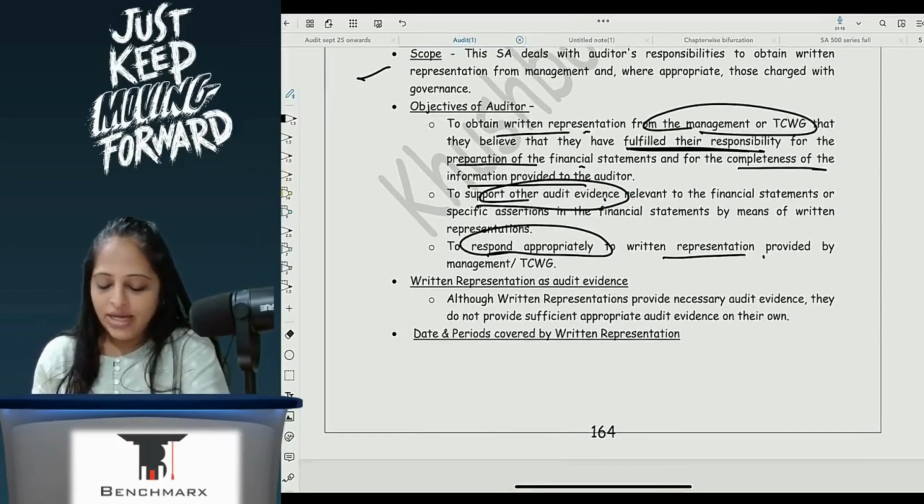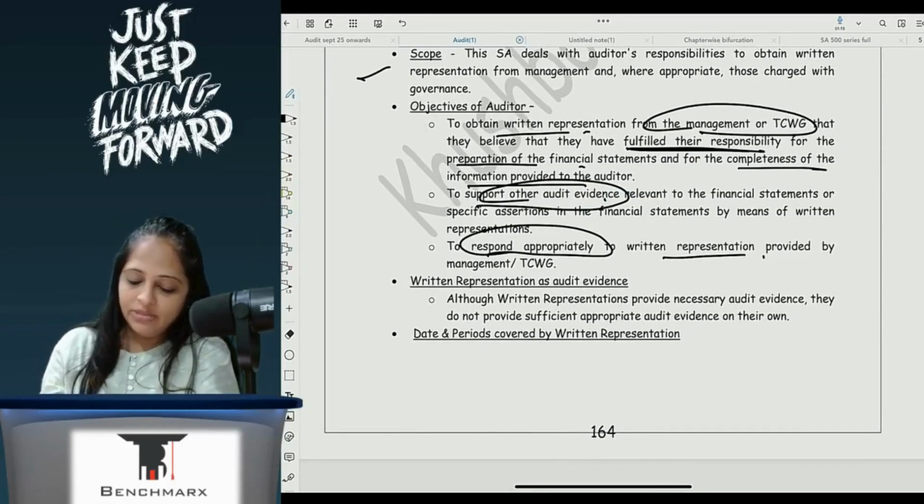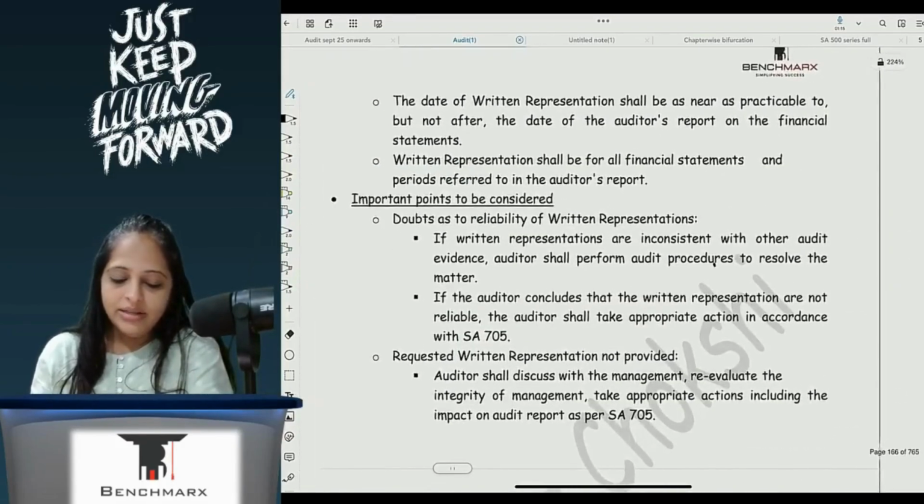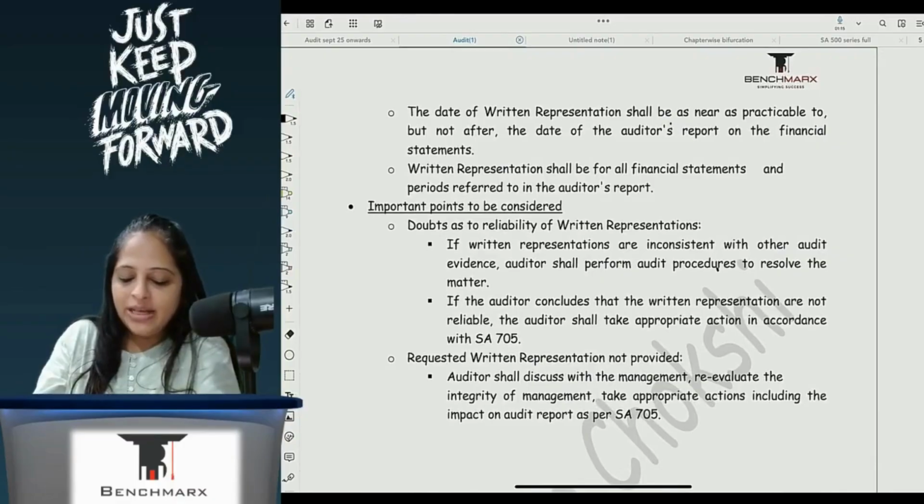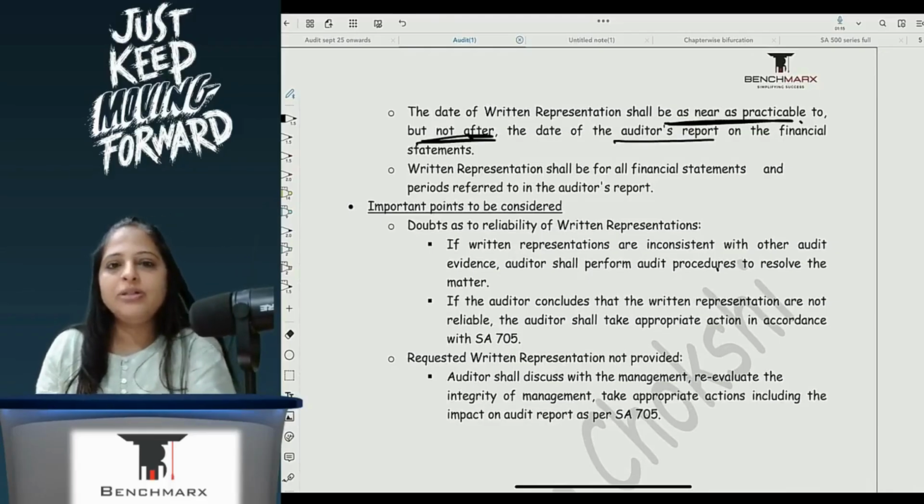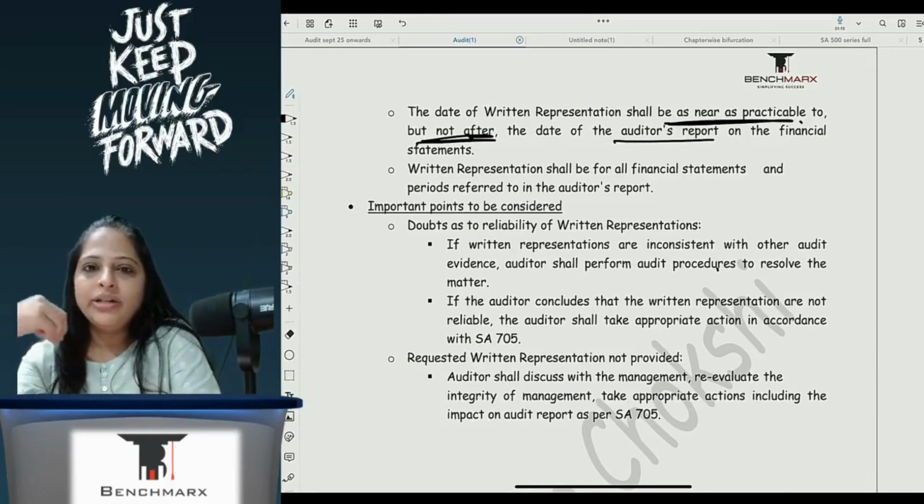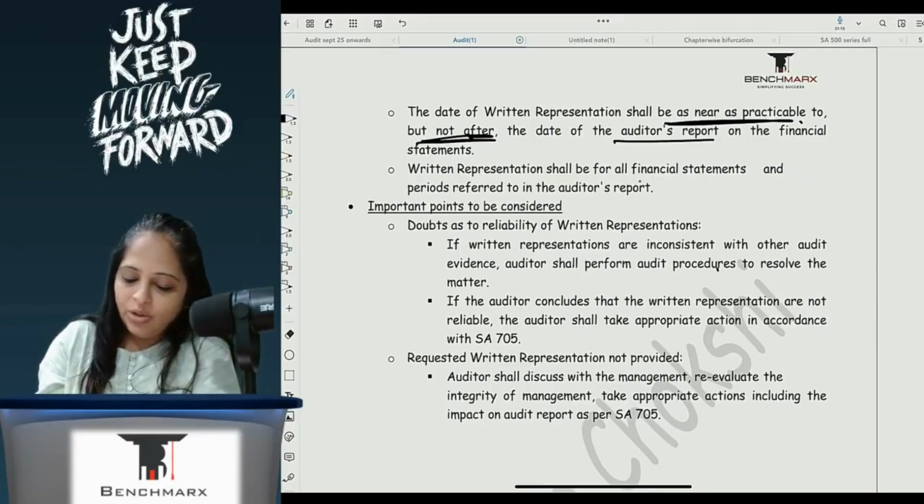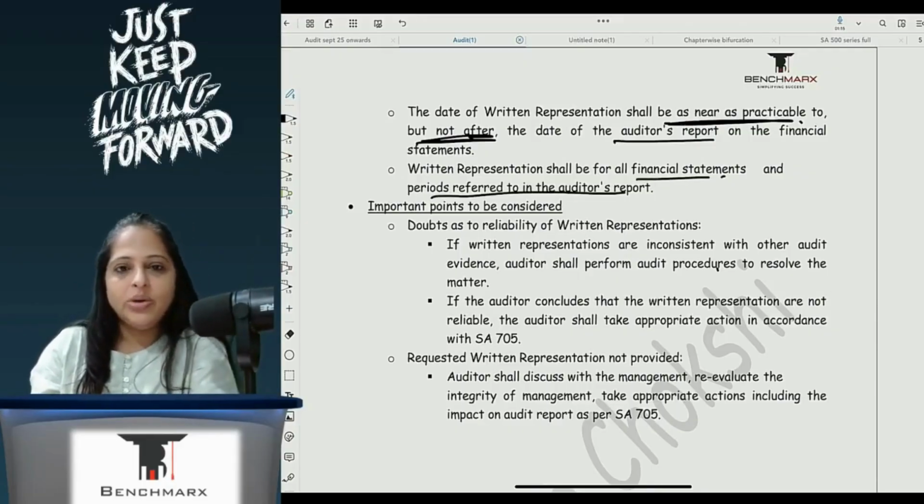Written representation as audit evidence. Although written representation provides necessary audit evidence, it is not sufficient appropriate. Date and period covered: the date of written representation shall be as near as practicable to, but not after, the date of the auditor's report. You can't take written audit evidence after issuing the audit report. Logical or not? Of course not. You can only take written audit evidence before the audit report has been issued. Written representation shall be for all FS and periods referred to in the auditor's report.